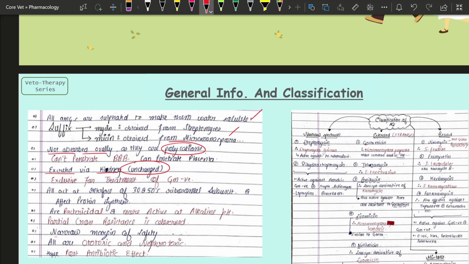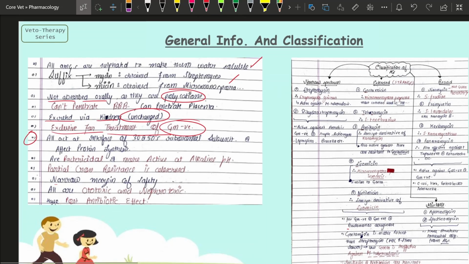Exclusively, this class of drug is used for the treatment of gram-negative bacteria. If a patient is suspected of having an infection caused by gram-negative bacteria, then you can prescribe the aminoglycoside class of drug. I'll discuss this in the mode of action. This is a bactericidal class of drug, more active at alkaline pH. Partial cross resistance is observed in this class, and a post-antibiotic effect is also observed.